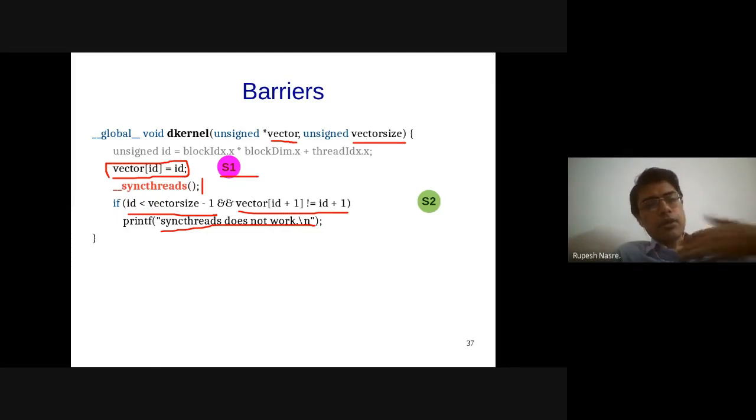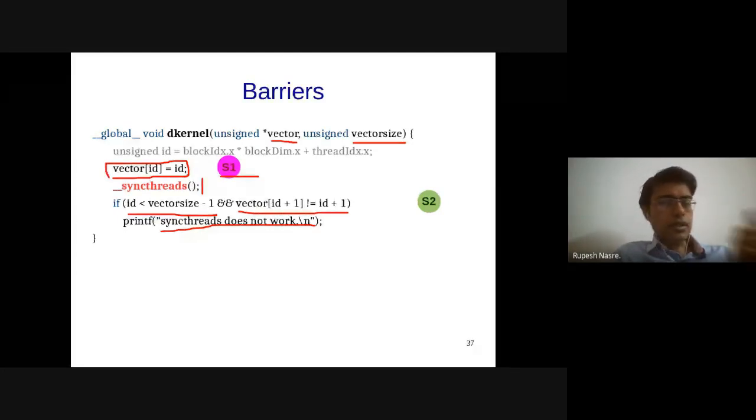So we expect that all the vector of ID assignments in S1 finish before any of the conditional checks at S2, which is vector of ID plus 1 not equal to ID plus 1. This check does not start for any thread until vector of ID equal to ID finishes for all the threads. Only if that doesn't happen does it mean that there is some problem with syncthreads.